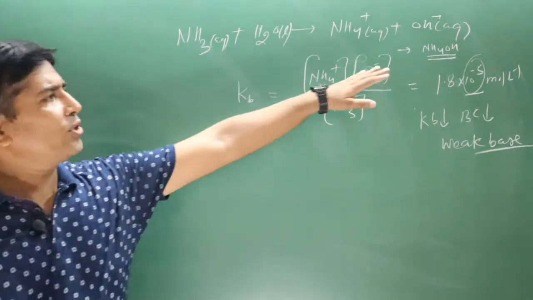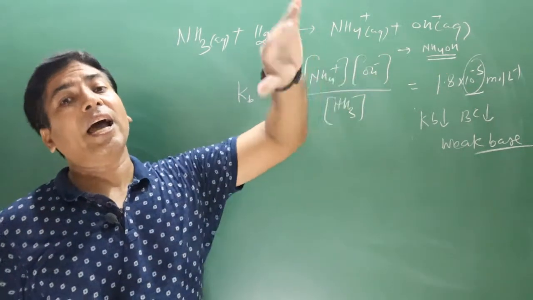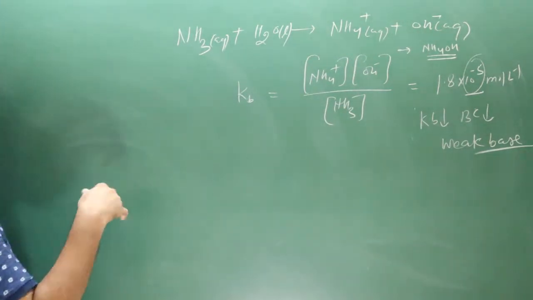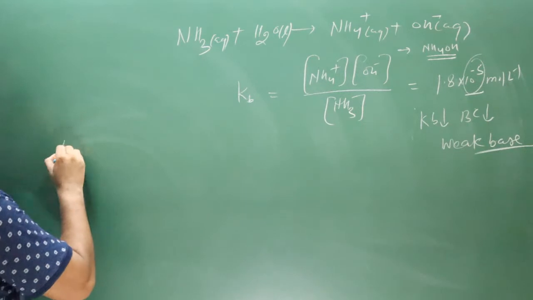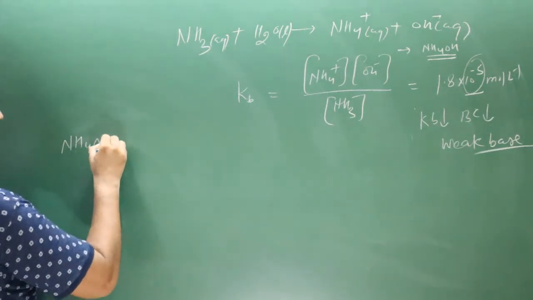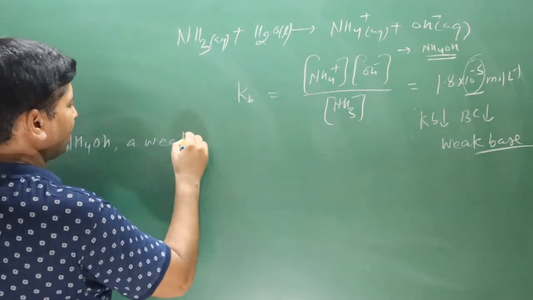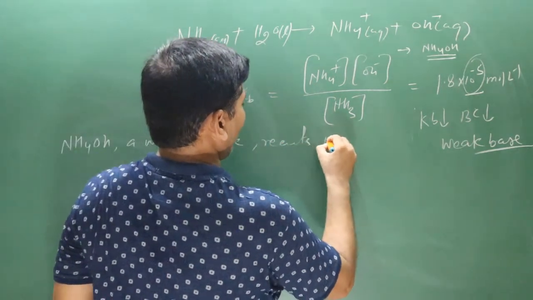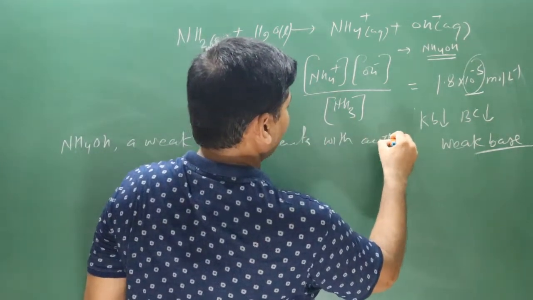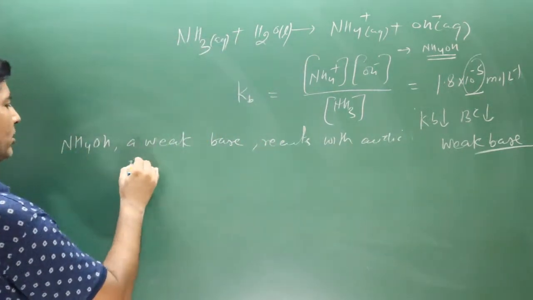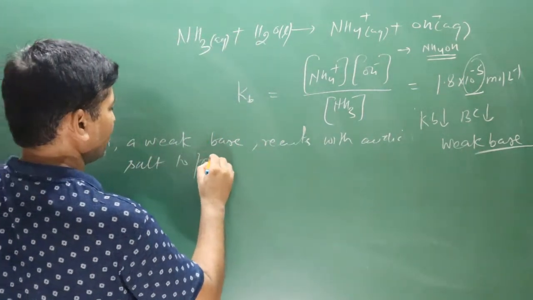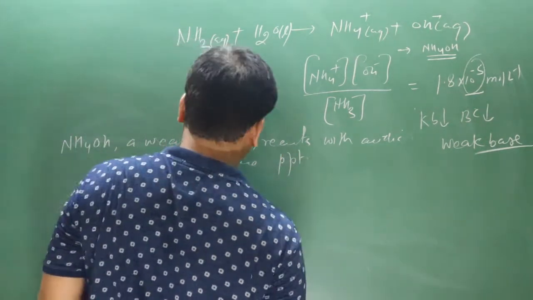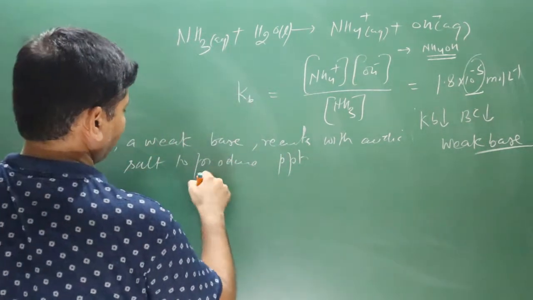It is a weak base, and it can react with acidic salt. An acid base reaction will take place. Ammonium hydroxide, a weak base, reacts with acidic salt to produce precipitate. PPT I write. Okay, produce precipitate.